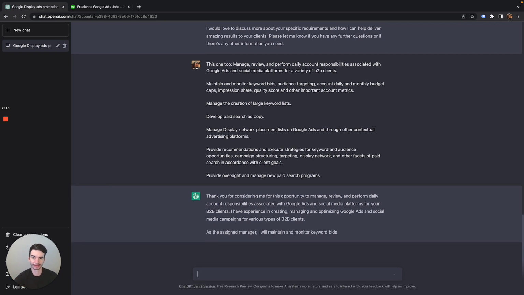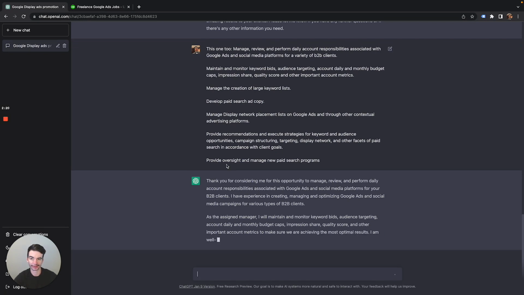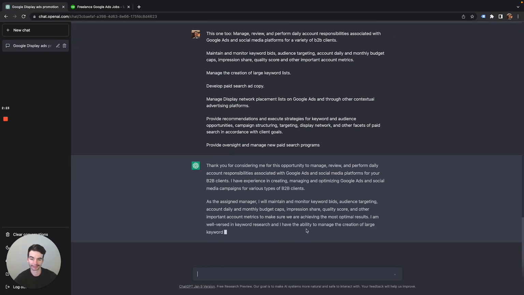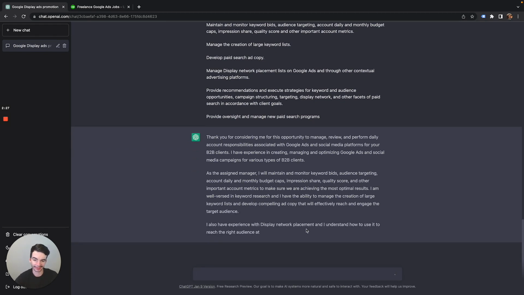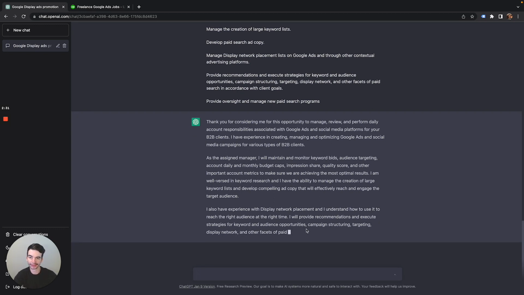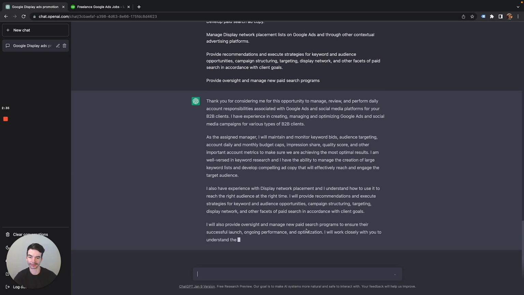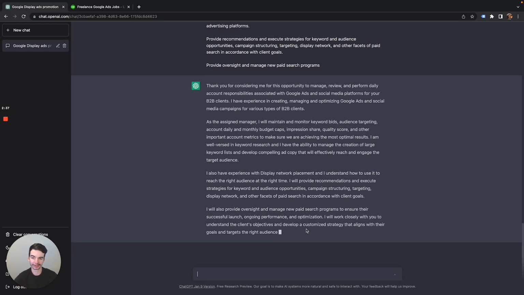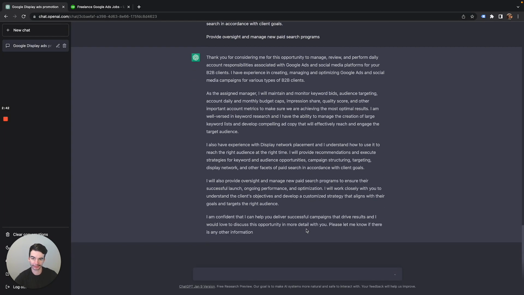It keeps saying that on all of them, and it just highlights and responds back to every single one of these lines in a manner that really works. It's crazy specific. That's what's ironic about it. And obviously, don't use this if you don't know what you're applying for and whether you can do the job. I'm using it to save myself time because I know I can do any of these, and usually they just ask for too much. And at the end of the day, you want just a face-to-face conversation.